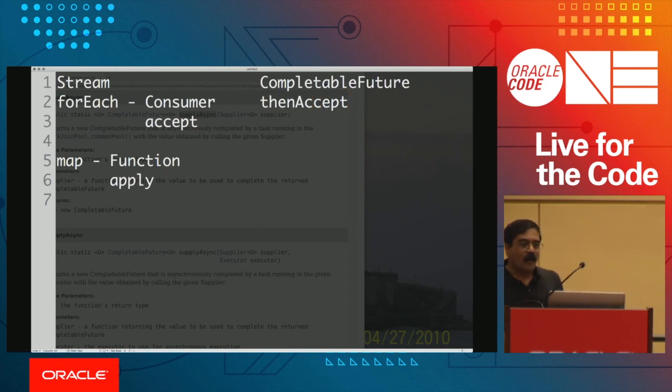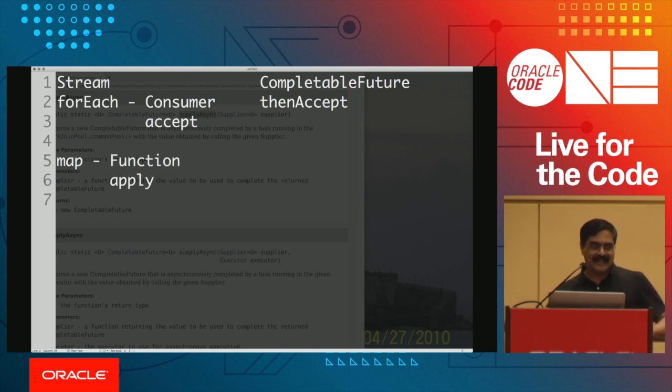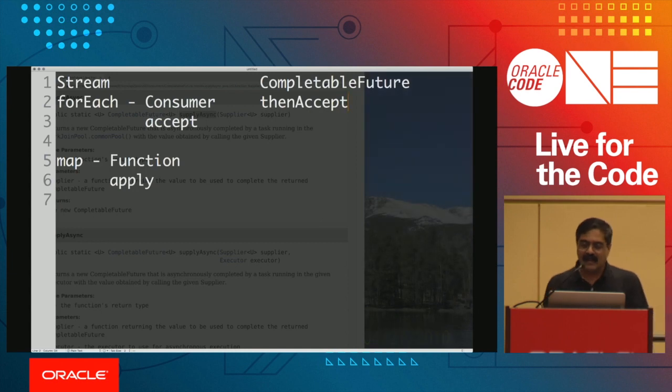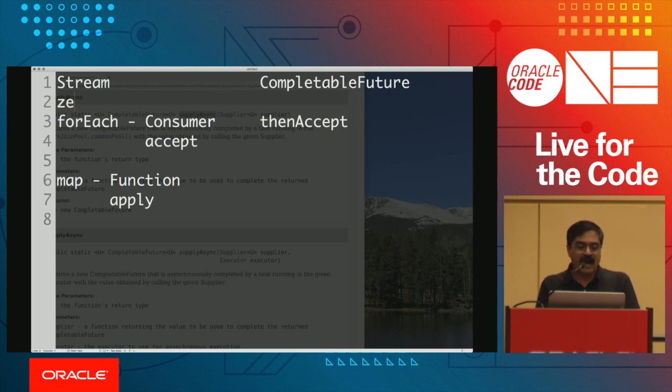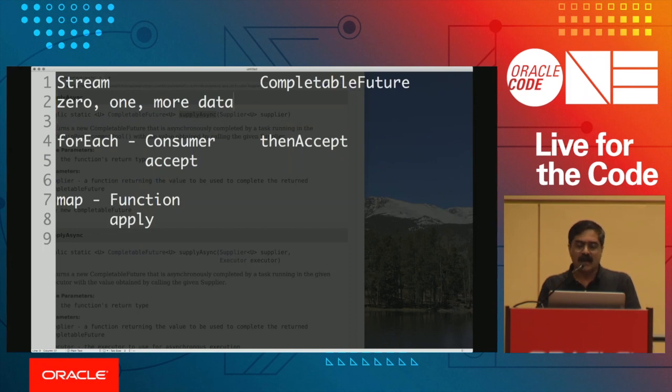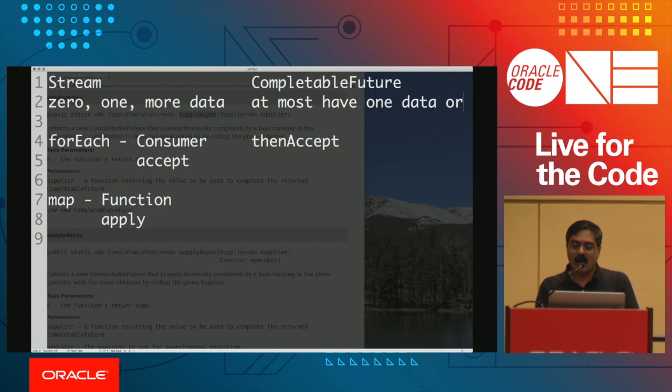So just like the for each method of the stream API, you have a then accept in the case of CompletableFuture. And now you know why they called it then accept, because it is going to be a consumer. Because you're passing a consumer to it, they decided to call it then accept. You may wonder, why didn't they just call it for each? The reason for it is the stream may have 0, 1, or more data. On the other hand, a CompletableFuture can at most have 1 data or error, right?